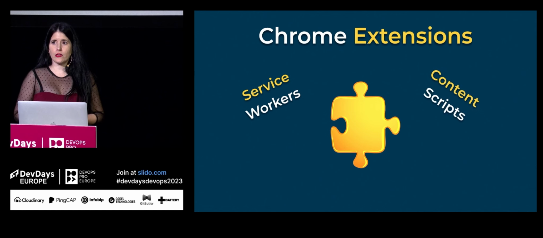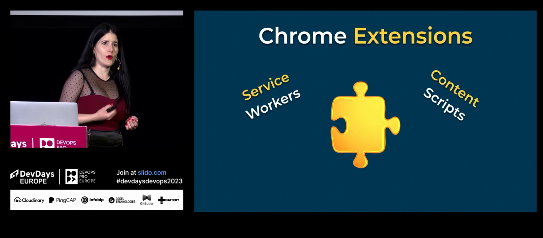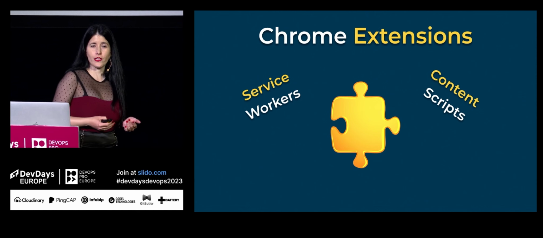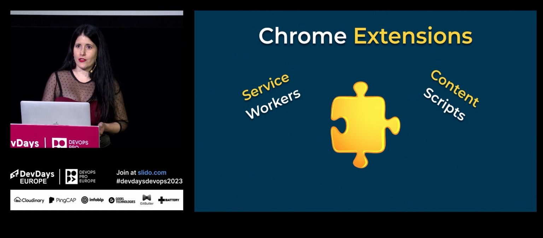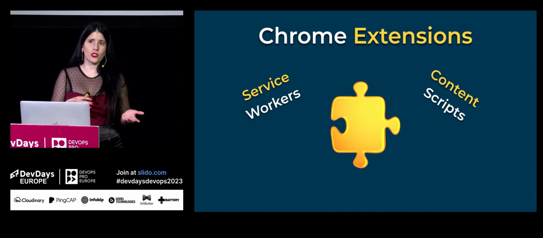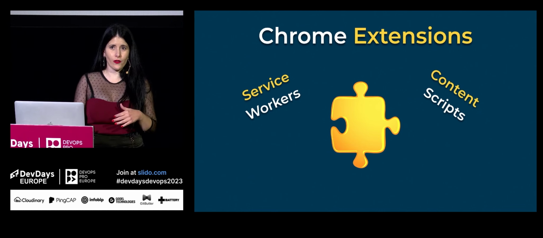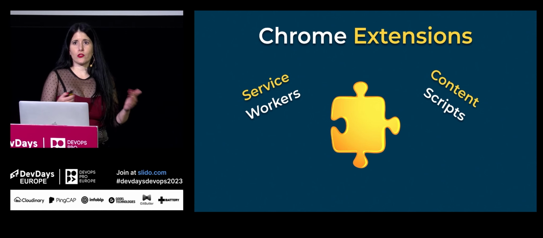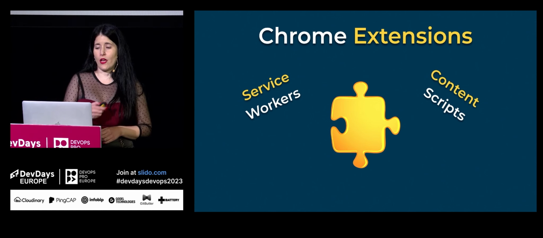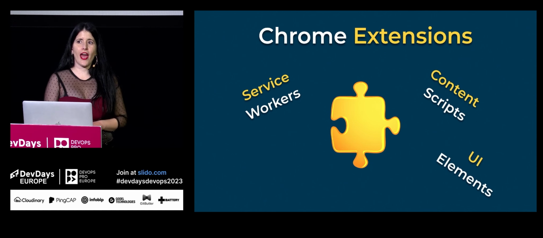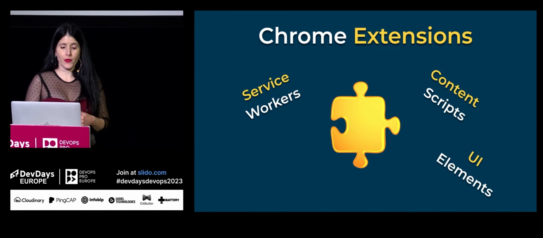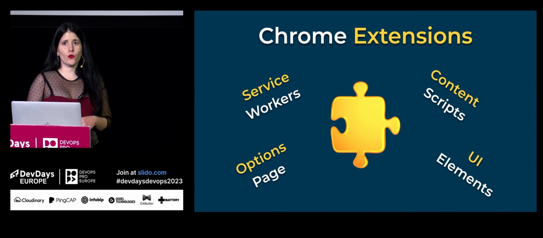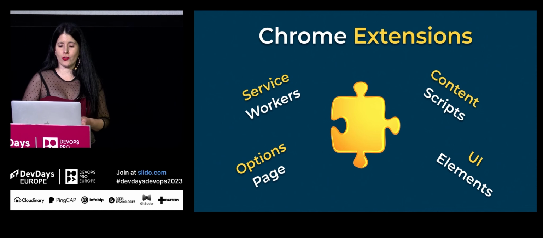We have the content script, which runs in the context of the web page itself. They can read and modify the web page. For example, you can use them to change the background color, which is usually used in Chrome extensions like dark mode, etc. And you can also increase or change the font size, which is great for accessibility. We also have UI elements. Those components are, for example, the pop-up components. And we have the option page, which allows us to customize our extension behavior by providing a few options to choose from.